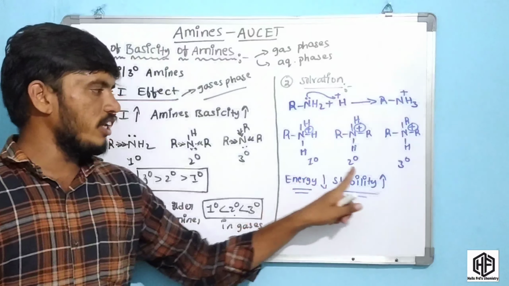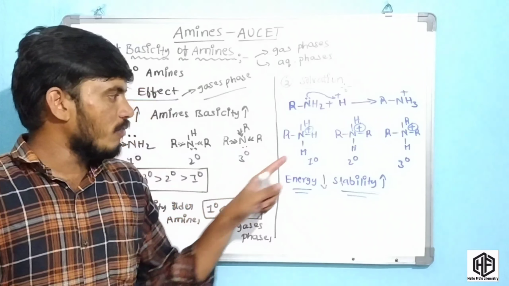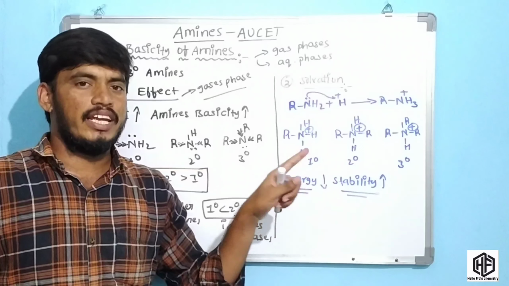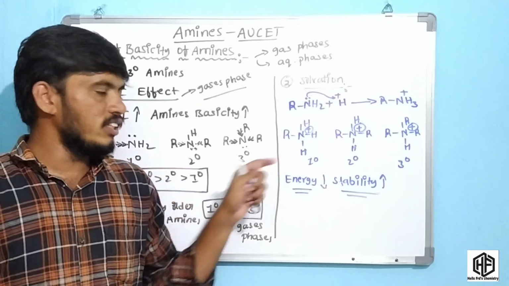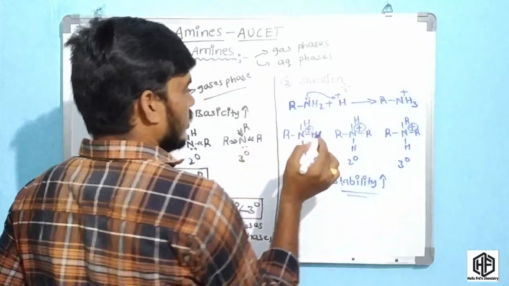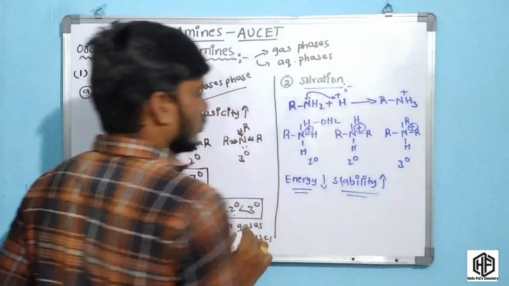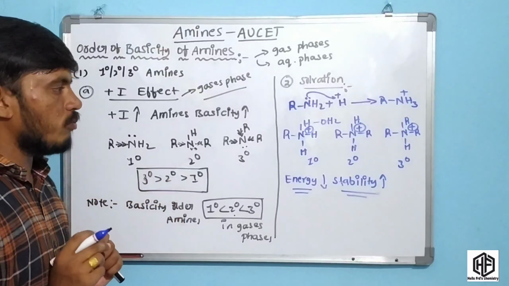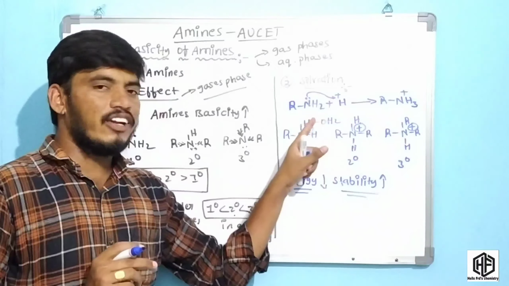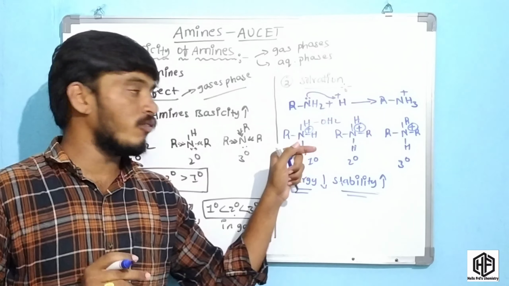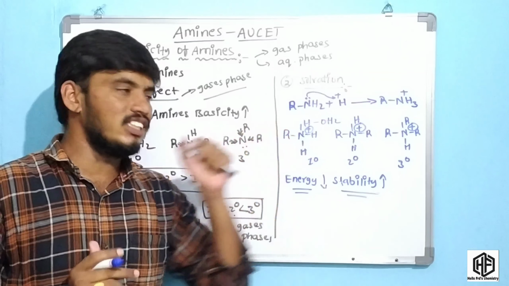In the primary amine present in water, the water molecule is attracted to this H plus, and hydrogen bonding is present. Whenever hydrogen bonding is present, the potential energy decreases.